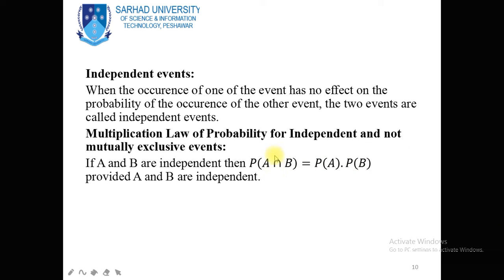When we use this intersection symbol, this is actually called the multiplication law.